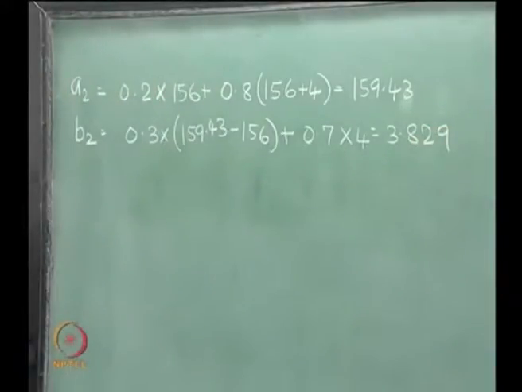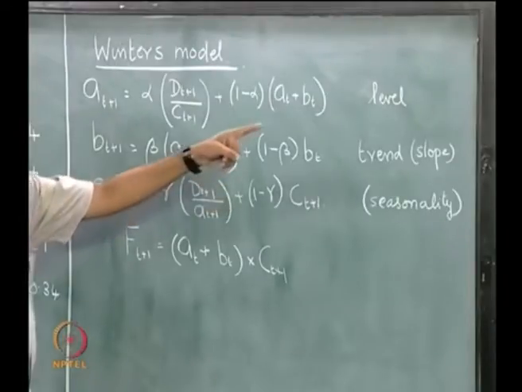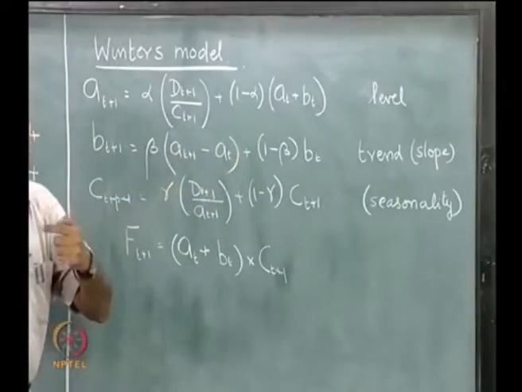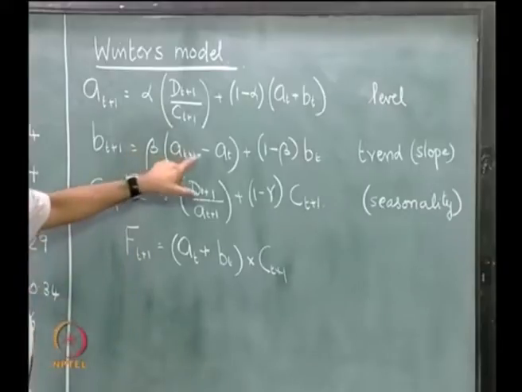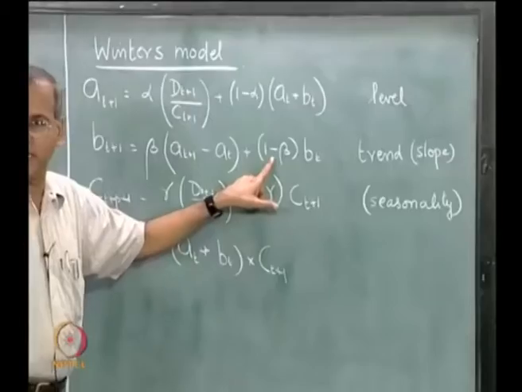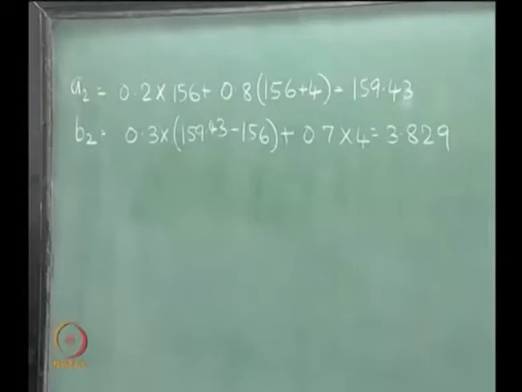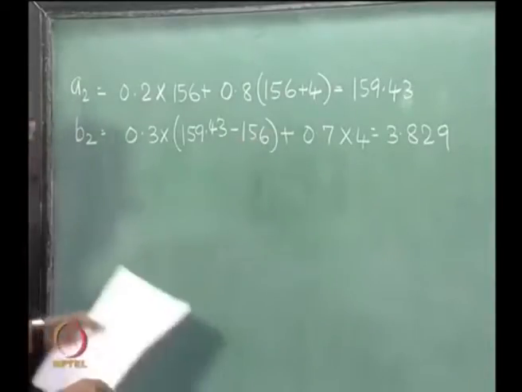Now this comes from this equation, beta times (A2 minus A1), 159.43, which we just now calculated, minus A1 which is 156, plus 1 minus beta, which is 0.7, times Bt, which is B1, the earlier slope, which is 4. So you get 3.829.